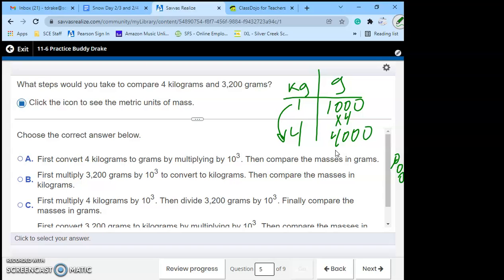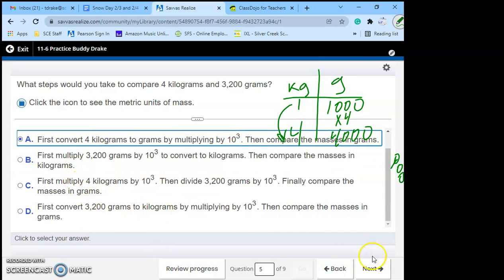Does any of these tell us to do that? Well, it says first convert 4 kilograms to grams by multiplying by 10 to the third power, which is 1,000. Then compare the masses in grams. Well, that's exactly what we're doing.